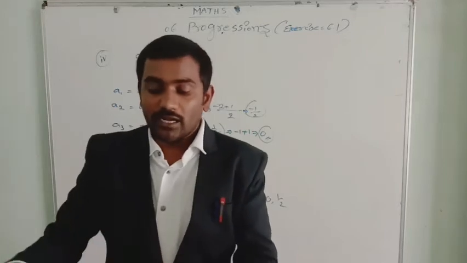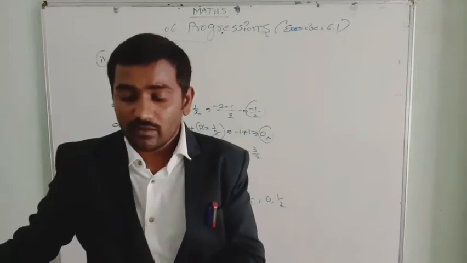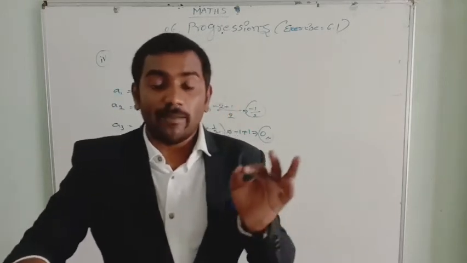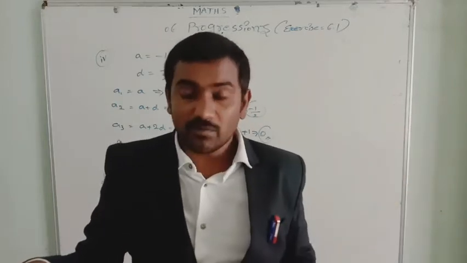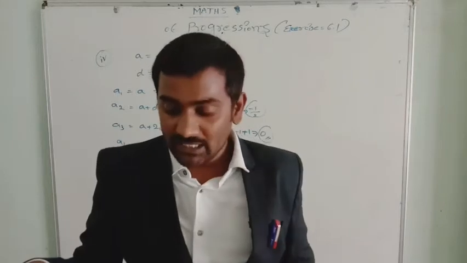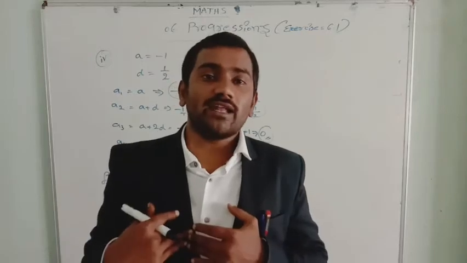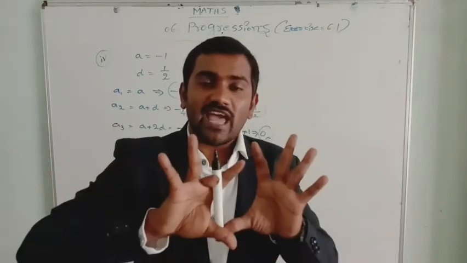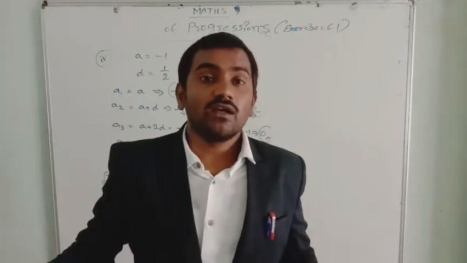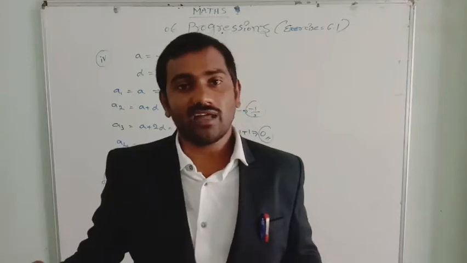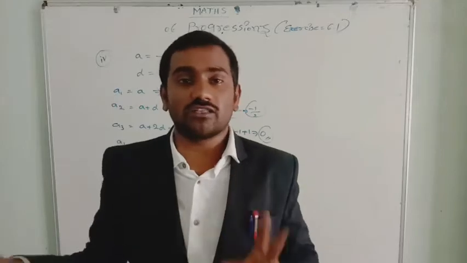Okay, let me go for the next bit in this. For the following APs, they have given lists of numbers that are already in AP. That means they are already in arithmetical progression. Write the first term and the common difference. Our work is only that they have given the list of numbers which are in AP already, and we need to write the first term. We already know the first number is known as the first term. The common difference we need to write. Both we need to write.